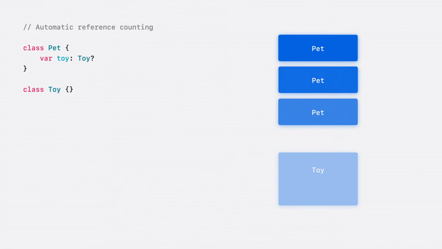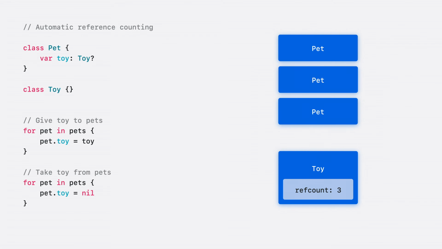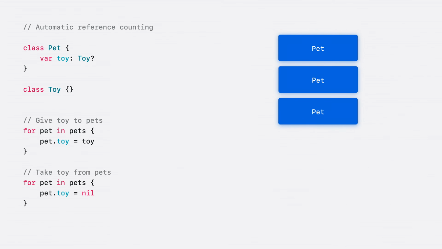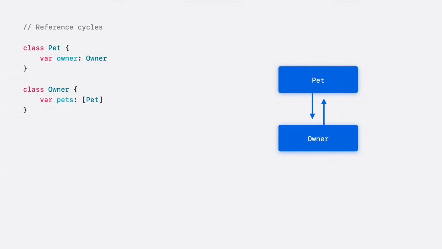Swift manages memory automatically. For reference types, Swift has a feature called automatic reference counting. Behind the scenes, the compiler ensures that an object remains alive as long as there are references to it. It does this by incrementing and decrementing a reference count. When there are no more references, the object deallocates immediately. Automatic reference counting is predictable, which is great for performance. One challenge, though, is that cycles can form, preventing objects from deallocating. Here I have an owner class that has an array of pets.